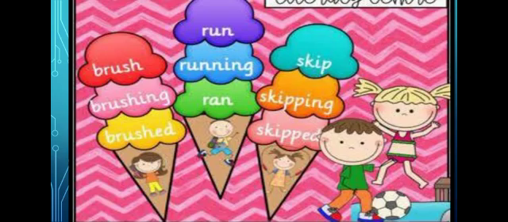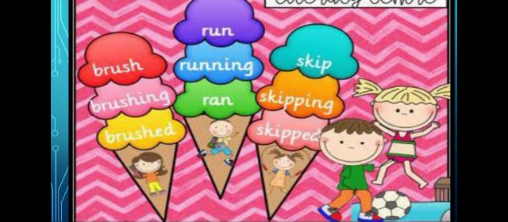Okay. In this picture, we have the categories. You can see the girl. The first word is brush, brushing, brushed. What does it mean? It means we have the categories. We have forms of verbs.